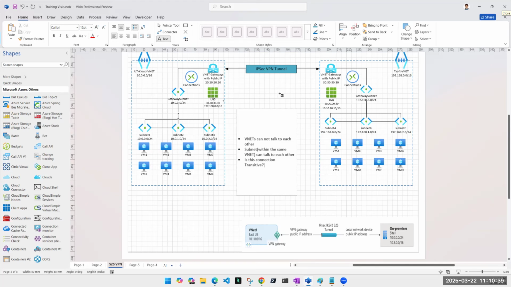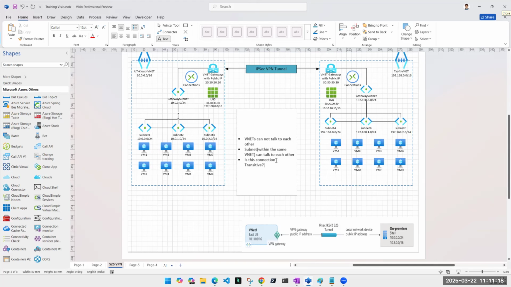For example, if I manage somehow to make these two virtual networks, UT-Kloud VNet and Tsoft VNet, talk to each other by doing VNet pairing, do I have to do anything separately for these subnets to talk to each other? For example, subnet 1 to subnet A, subnet 2 to subnet B, subnet 3 to subnet C, or subnet C to subnet 1, XYZ. Do I have to do anything extra, or will it happen automatically?